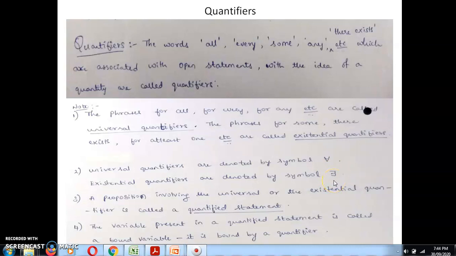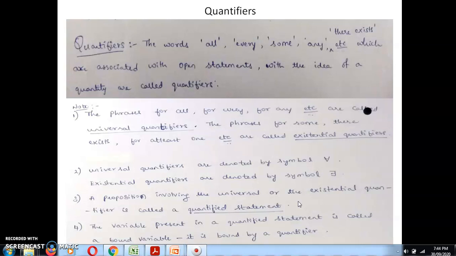Next, a proposition involving the universal or the essential quantifier is called a quantified statement. Suppose if at all we are using any one of these universal or essential quantifiers, then it is called a quantified statement. The variable present in the quantified statement is called a bound variable. It is bound by a quantifier.